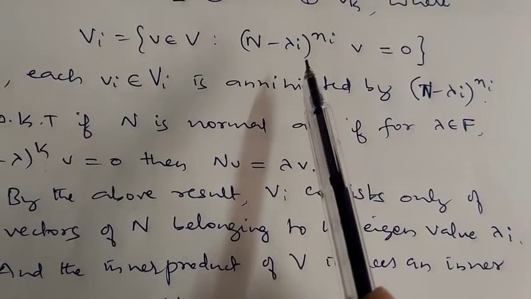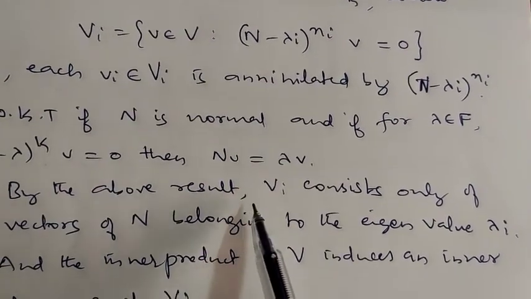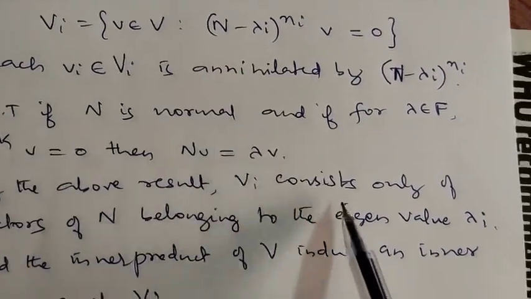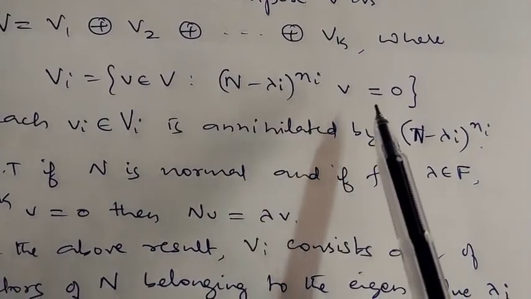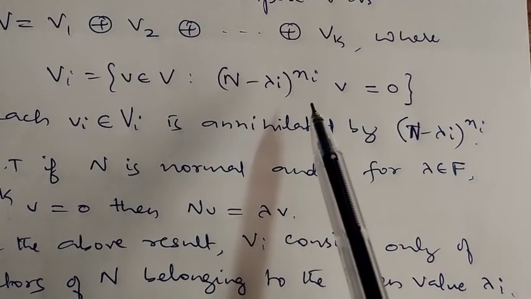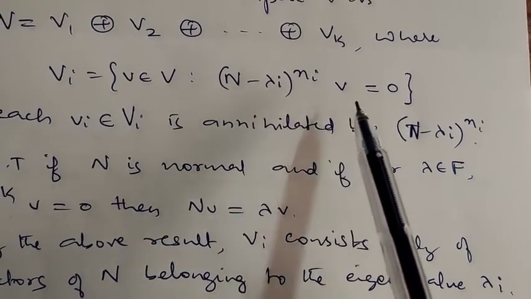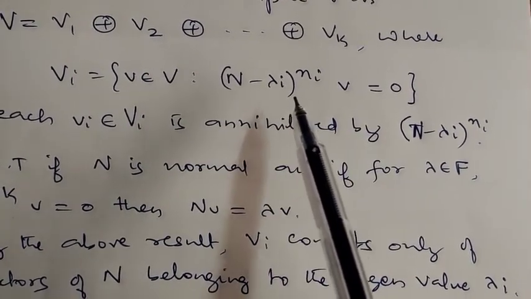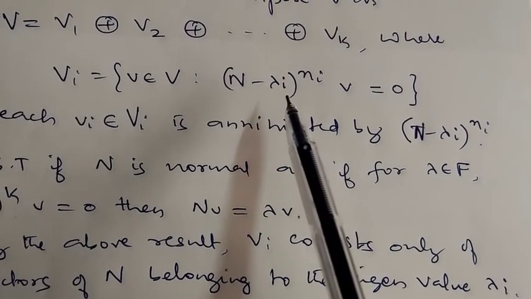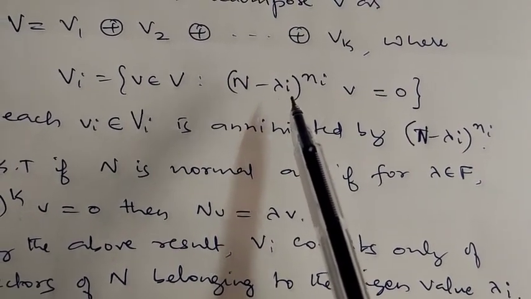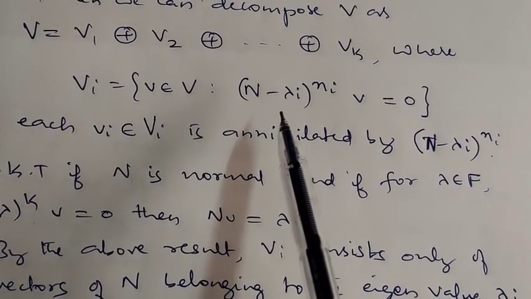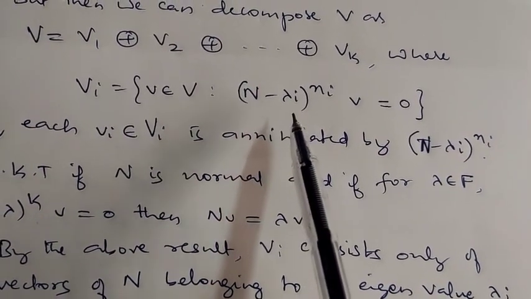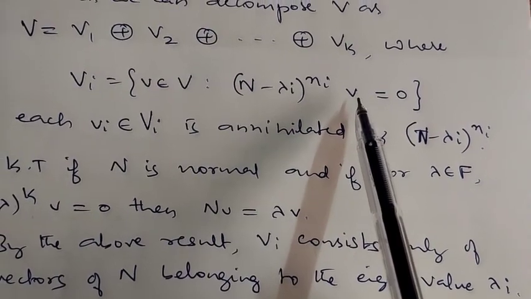According to this, by the above result, it implies that Vi consists only of v with n of v equal to lambda i times v, which means lambda i becomes an eigenvalue. Each of these spaces contains eigenvectors with the corresponding eigenvalue.